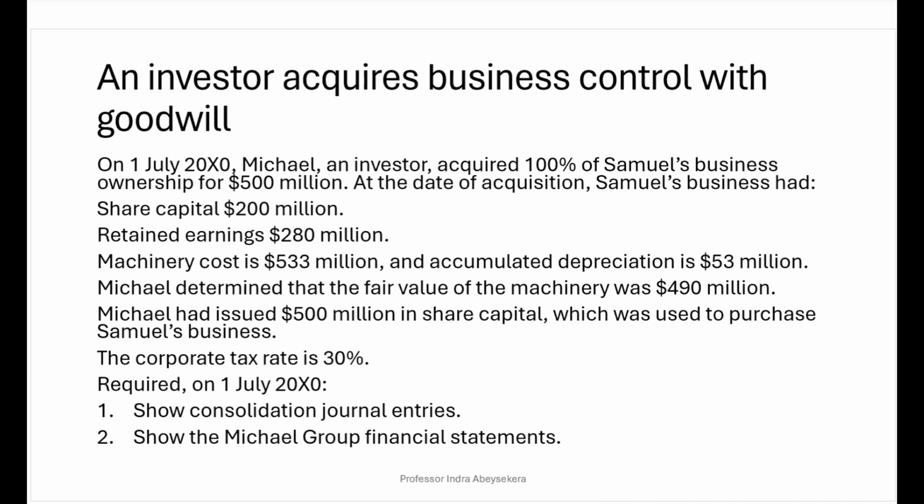The corporate tax rate is 30%, and it's required on 1st of July 20XO at the date of acquisition to show consolidation journal entries as first, second, and show Michael Group financial statement.